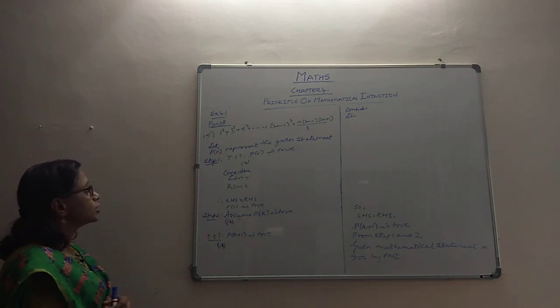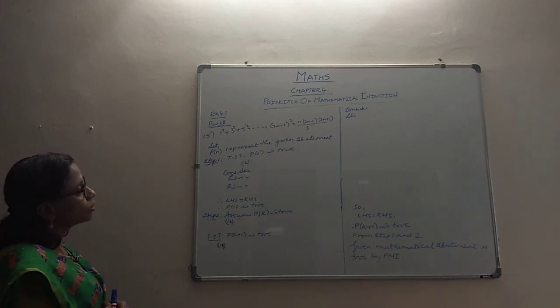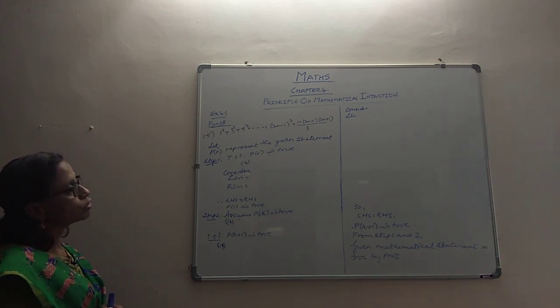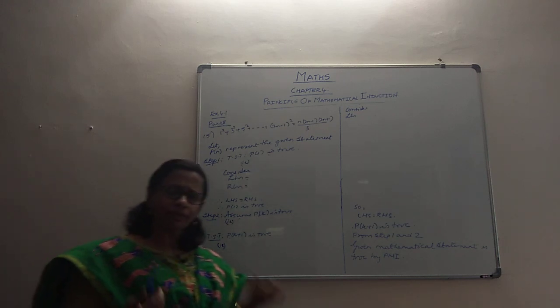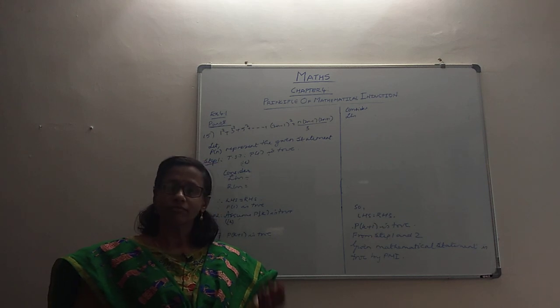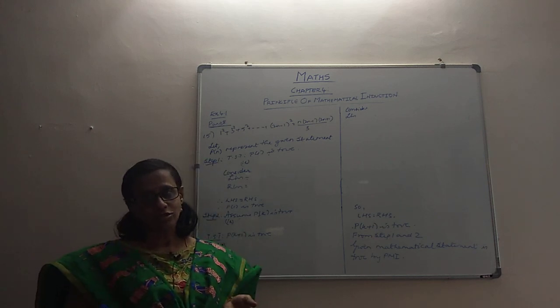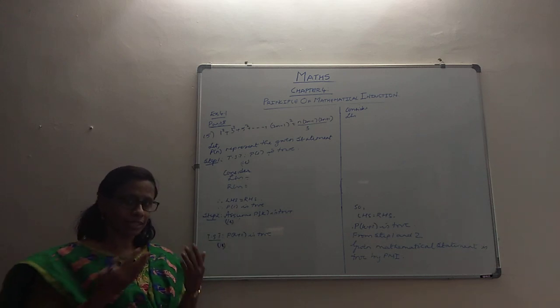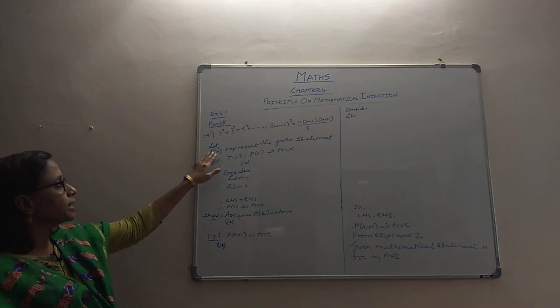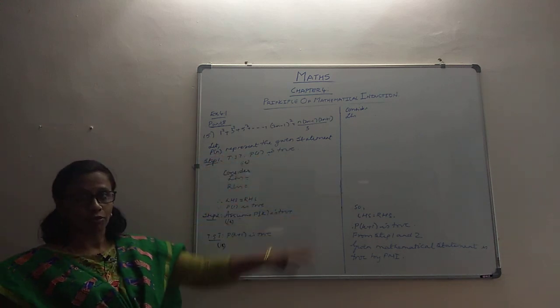The question says that 1 squared plus 3 squared plus 5 squared and so on up to (2n minus 1) the whole squared is n into (2n minus 1) into (2n plus 1) by 3. We have our format, we have our step 1, we have our step 2. If we are able to prove step 1 and step 2, then the result is true by the principle of mathematical induction. So we are going to take up that same step and continue. Let P(n) represent the given mathematical statement. Step 1: to show that P(1) is true.